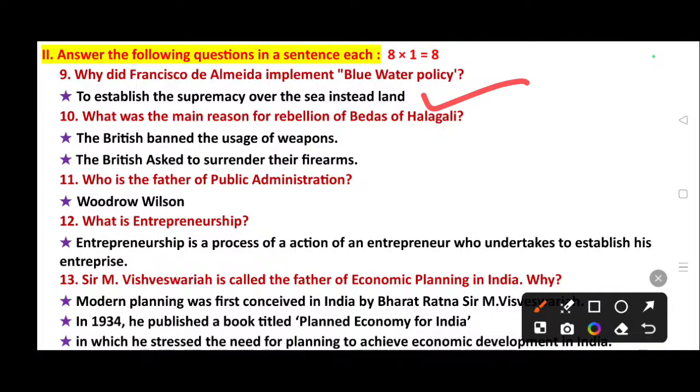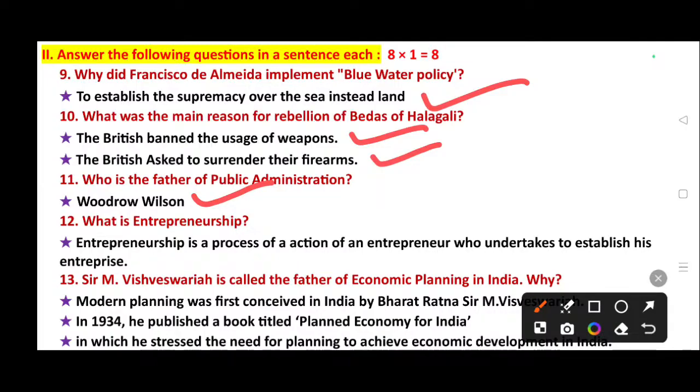What was the main reason for the rebellion of Bedas of Halgali? The British banned the usage of weapons. The British asked them to surrender their firearms. 11th question: who is the father of public administration? Woodrow Wilson. 12th question: what is entrepreneurship?